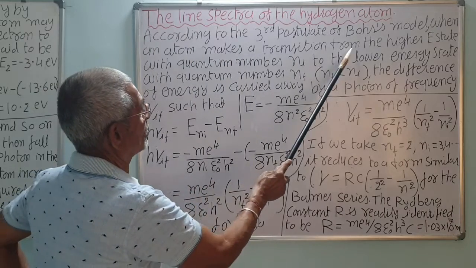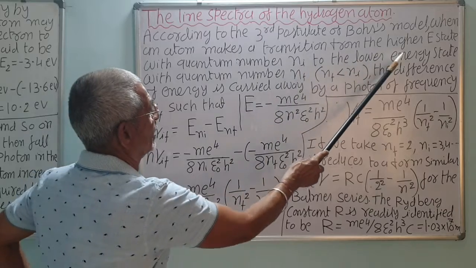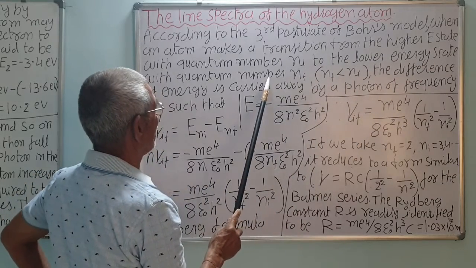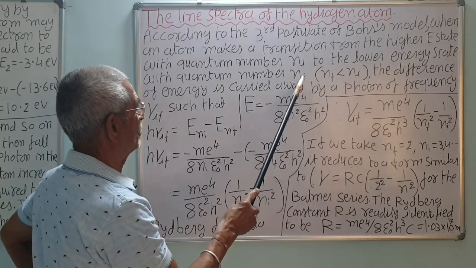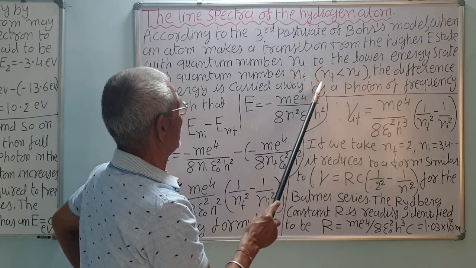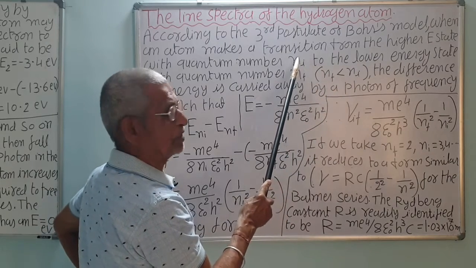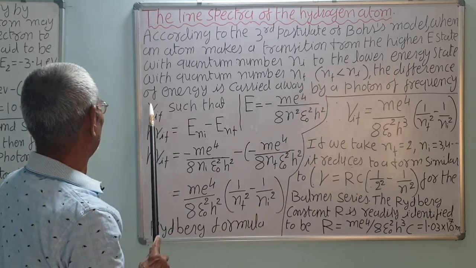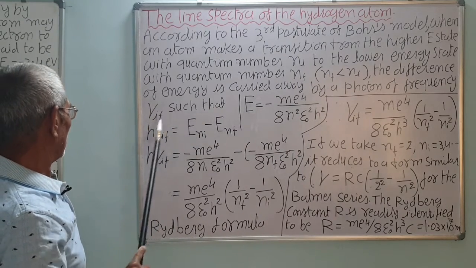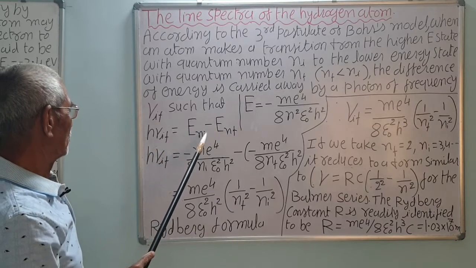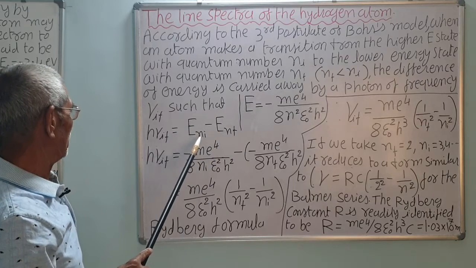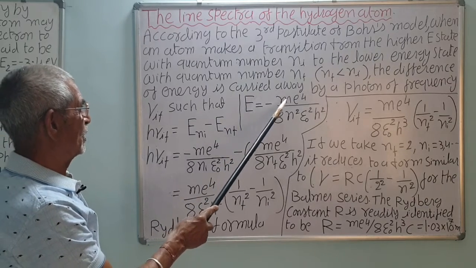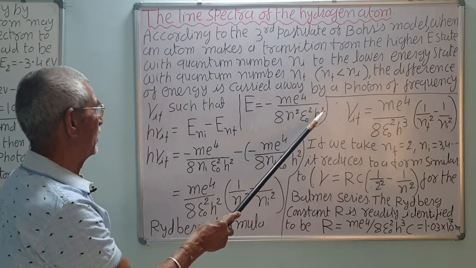According to the third postulate of the Bohr model, when an atom makes a transition from the higher energy state with quantum number ni to the lower energy state with quantum number nf, where nf is less than ni, the difference of the energy is carried away by a photon of frequency nu if, such that h nu if is equal to the difference of the energy, E ni minus E nf. Now, the energy is given by the equation we have already seen,